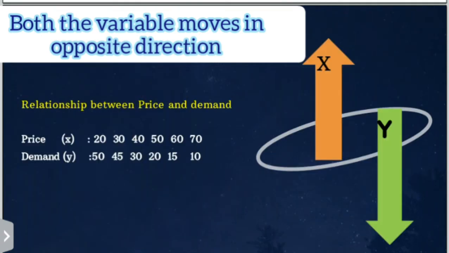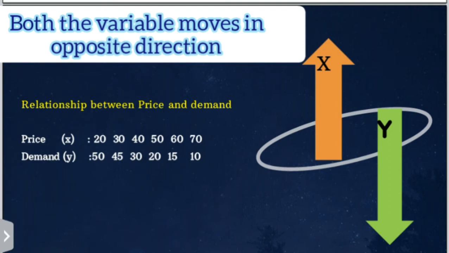Now look at this example. Here we can see the relationship between price and demand. The relationship between price and demand is always opposite, that is, inversely related. When the price increases, demand decreases. When the price decreases, demand increases. Now when we look at the figures of price, we can see that prices increase from 20 to 70, and when we look at the figures of demand, we can see that demand decreases from 50 to 10.